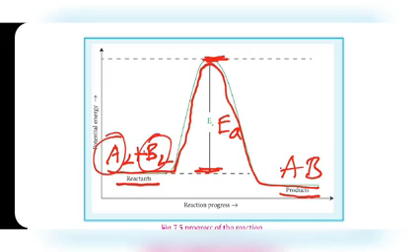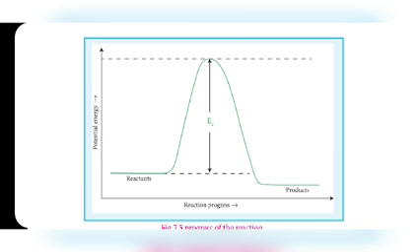all collisions are not leading to the product, because the colliding molecule must possess that minimum energy. If the colliding molecule has the minimum energy, it can easily pass through the peak.